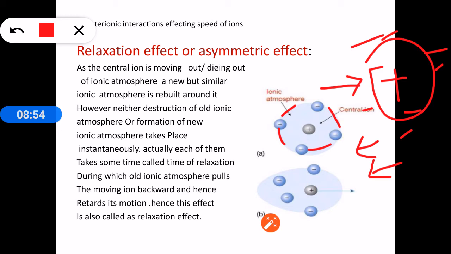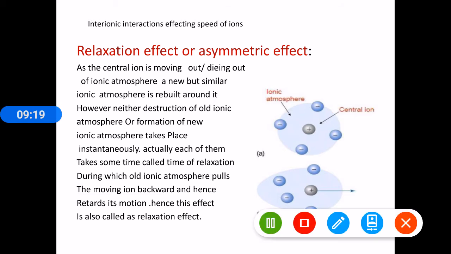This effect is called the relaxation effect, because this process is taking place as the ionic atmospheres take the time of relaxation for the formation of the new ionic atmosphere and the dying out of the old ionic atmosphere. So this process is called the relaxation effect.